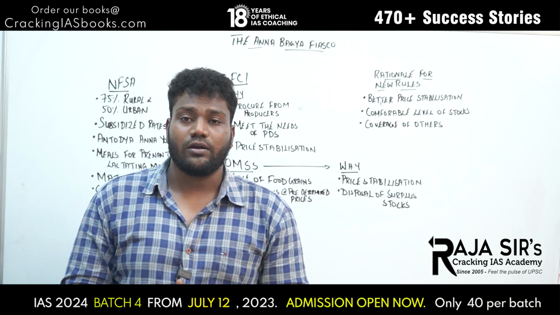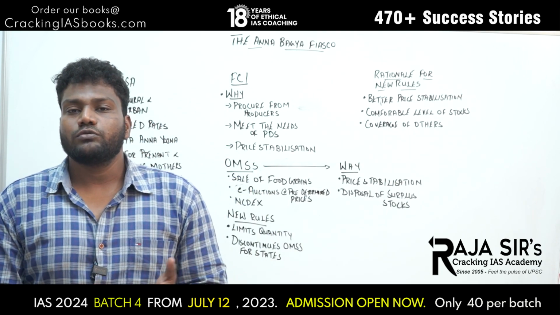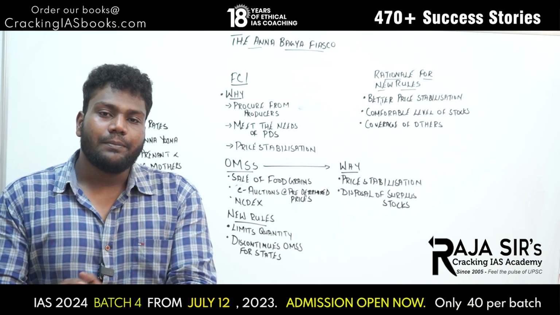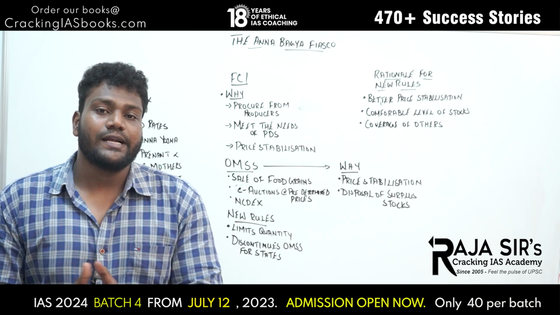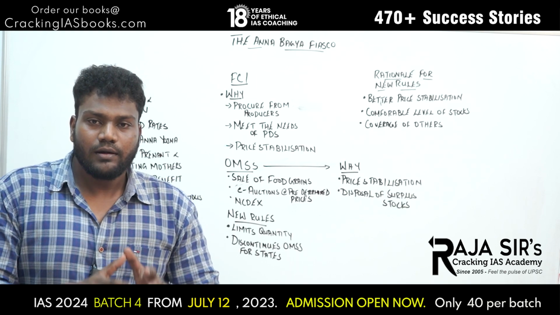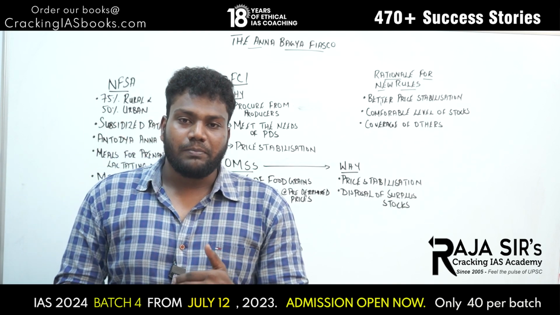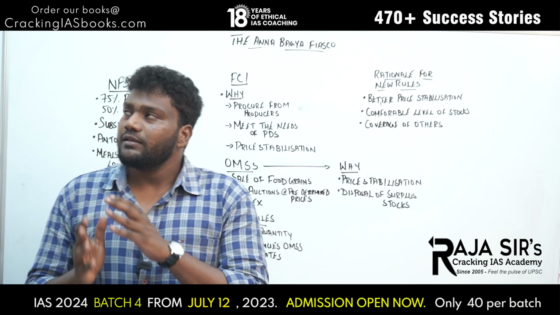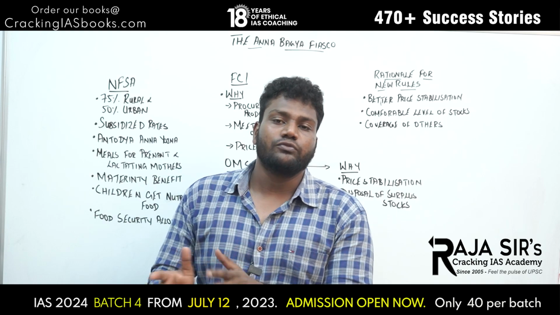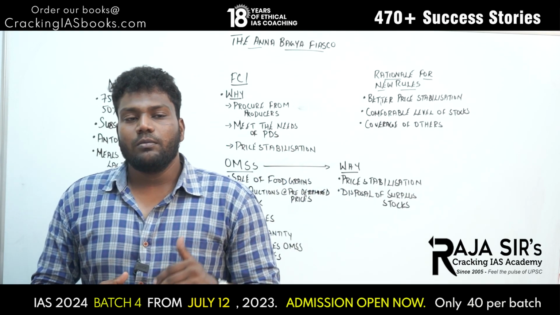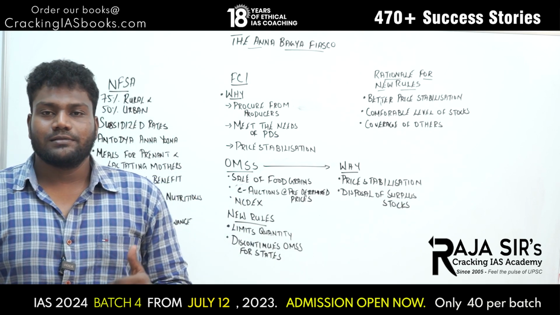We all know what food security is, right? Food security is nothing but if food is accessible, affordable and available, that particular citizen or a particular country is said to be food secure. In order to achieve this state of food security, this act, the National Food Security Act, was introduced, and it has a lot of components. That is what we have seen. Now move on to the open market sales scheme.